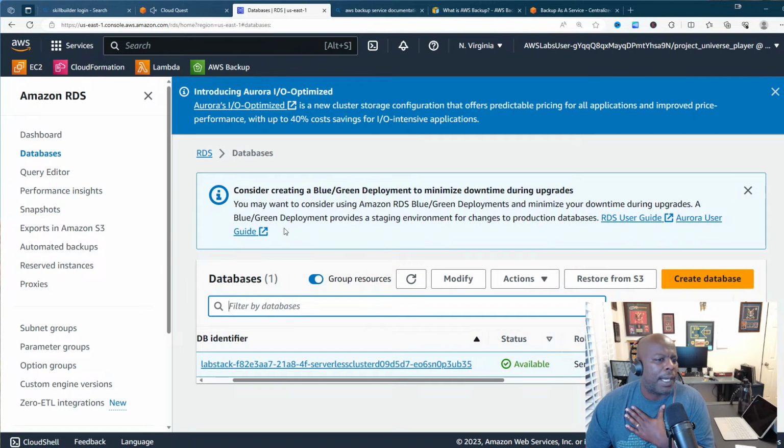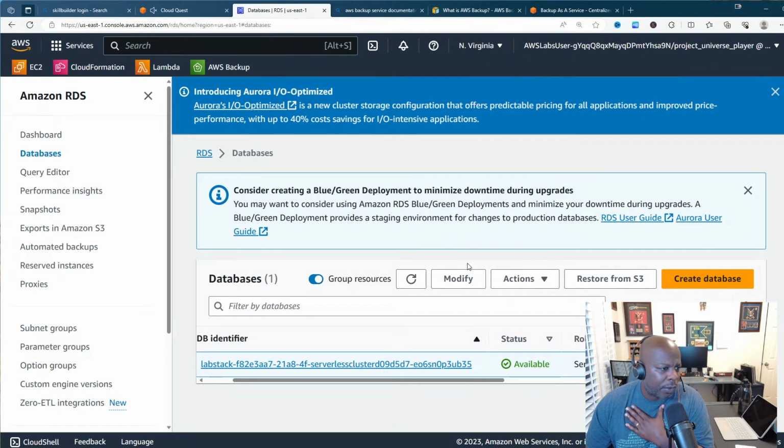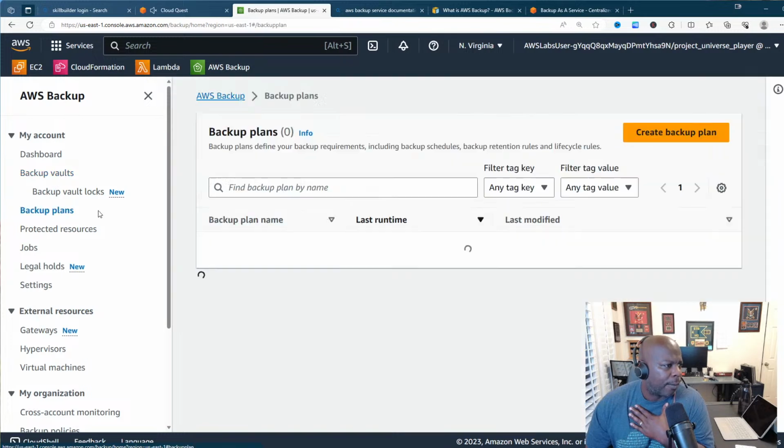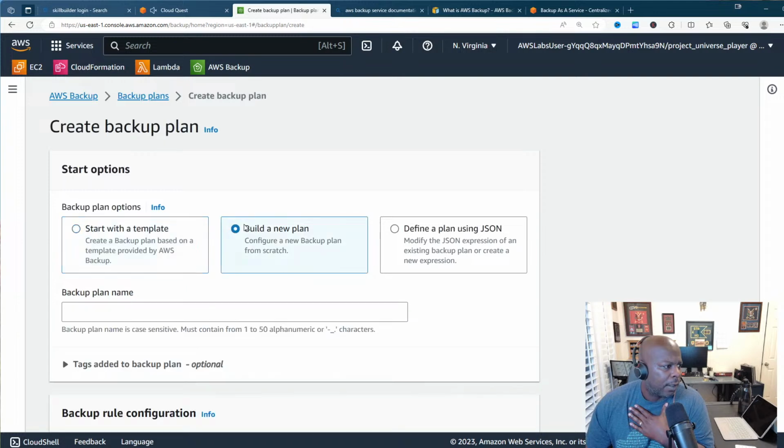Now, I'm not seeing how to actually tag this resource here, right? So what we might just have to do is create the backup plan. All right, let's do that first. So let's come to AWS Backup. We're going to create a new backup plan here. All right, so we're going to create a backup plan. It says build new plan, backup plan name.